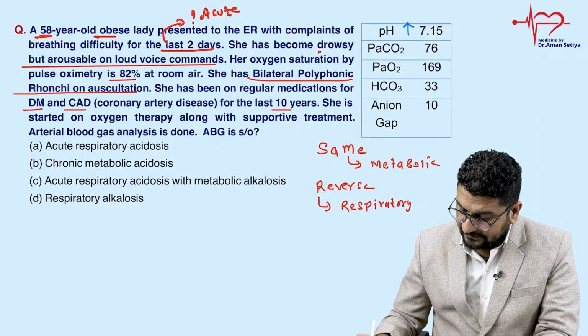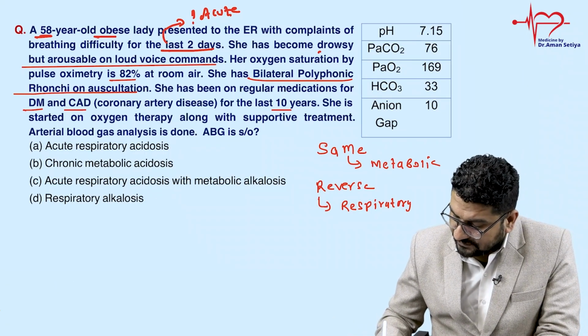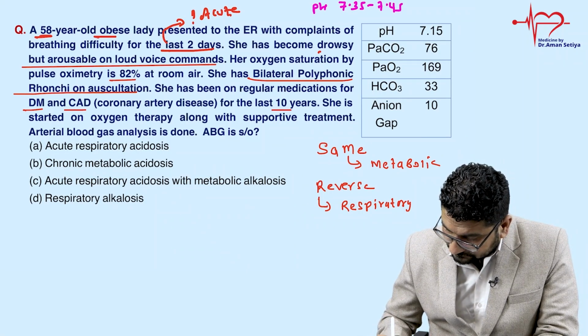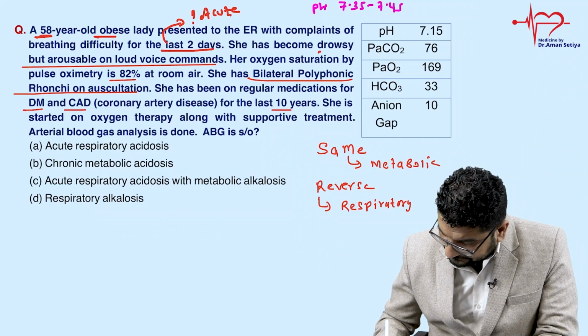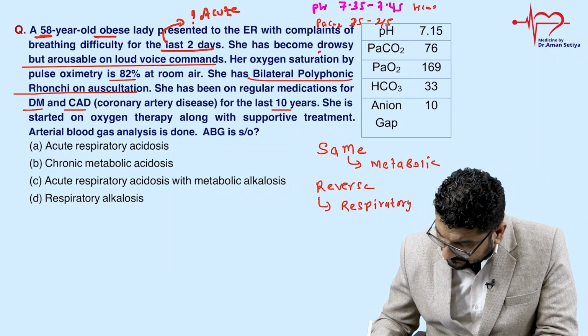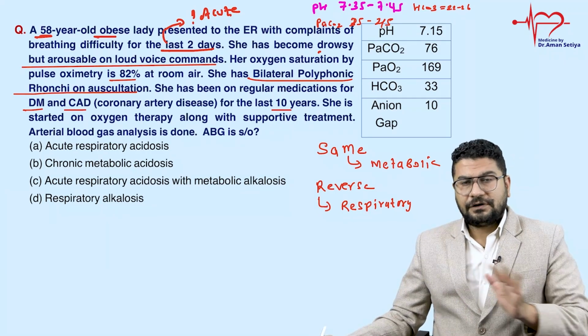The normal value of pH is 7.35 to 7.45, the normal value of PaCO2 is 35 to 45, and the normal value of bicarbonate is also important, in the range of 22 to 26. So I can take an average of 24.